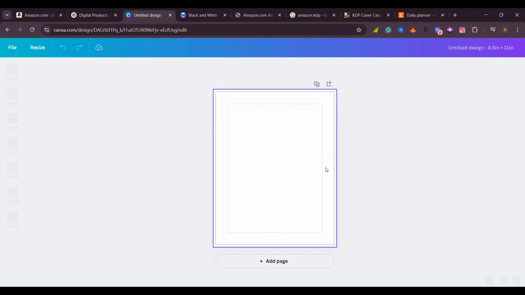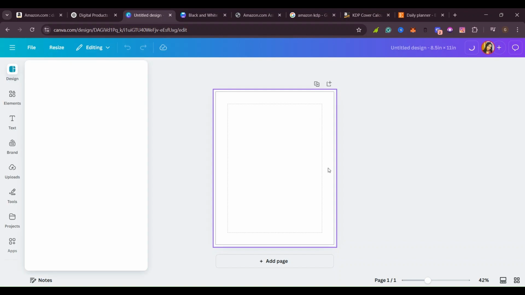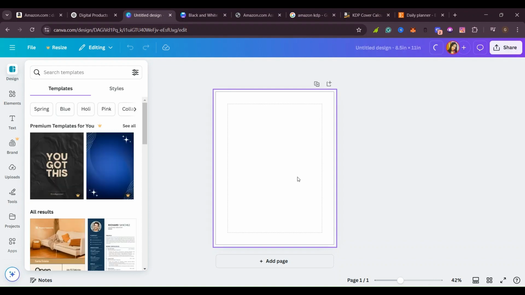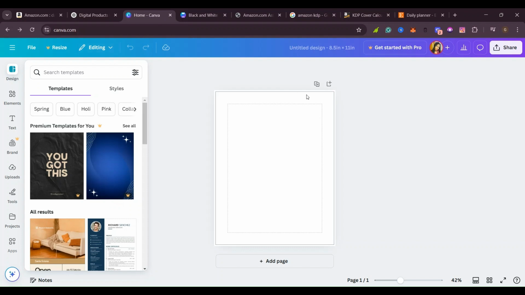If you want to start designing this from scratch, maybe you have some knowledge about designing, then that's good. If you want to design it from scratch, make it super original, your own, that's also a good way to go, and I would advise you to do that if you have the time and you know something about designing. But if you don't have the time, there is also another way around where we can come here, still on Canva, and type in the word planner.